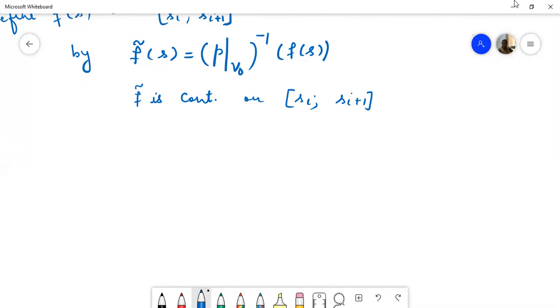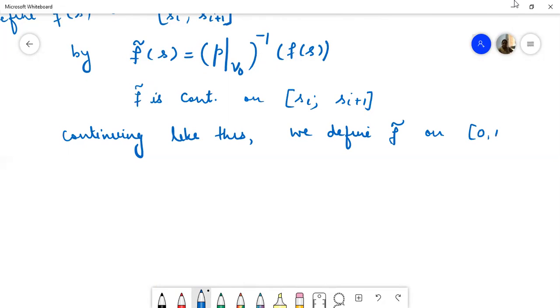So continuing in this way, we can define F curl on the whole of the interval 0, 1. Now on each subinterval F curl is continuous, and by the pasting lemma we can show that F curl is continuous on the whole of the interval 0, 1.